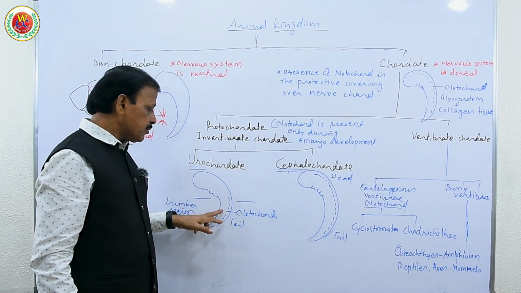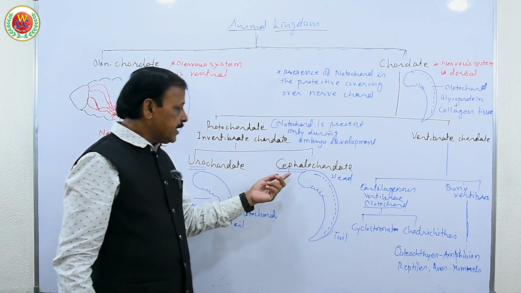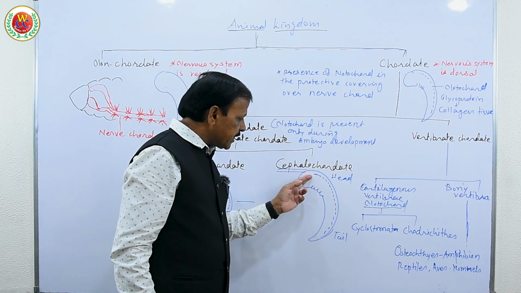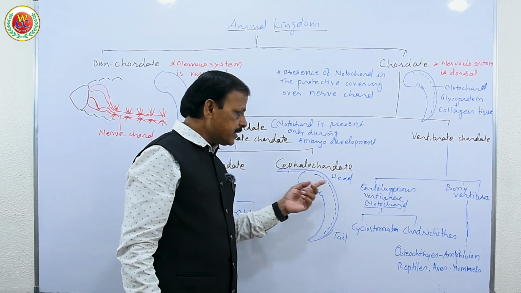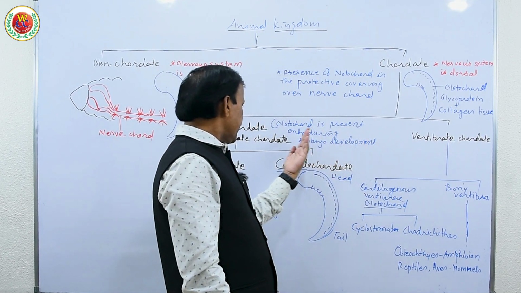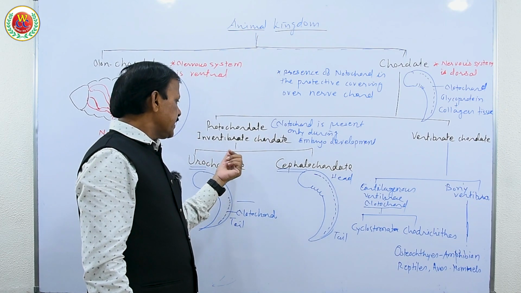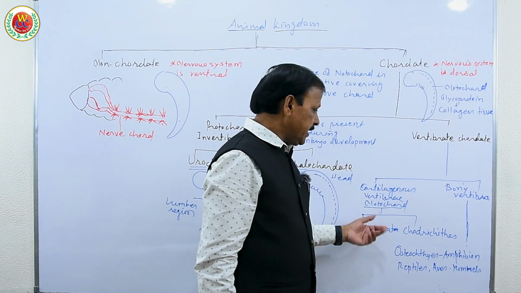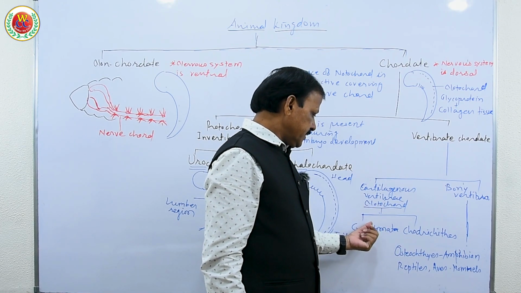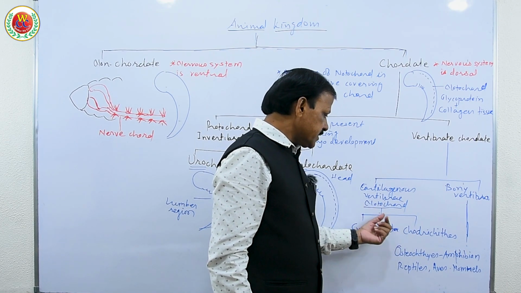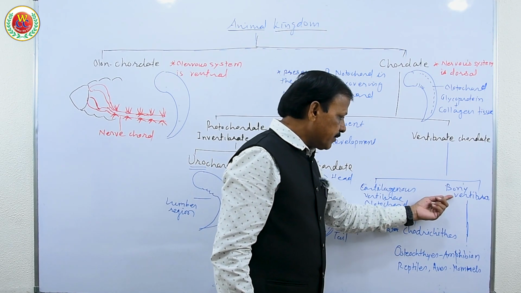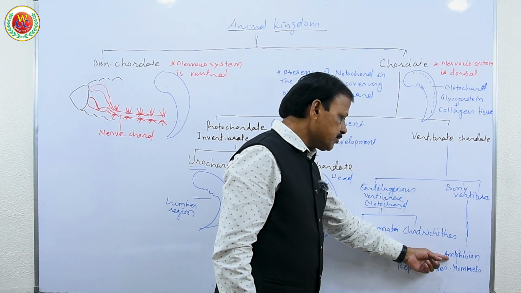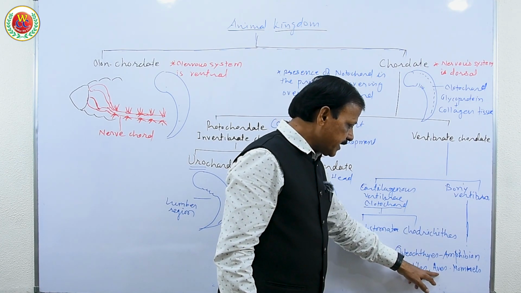Here is the embryo with notochord in the lumbar region in urochordata, and the embryo with notochord running right from head to tail in cephalochordate. As they are invertebrates, they have no vertebral column. These organisms have a vertebral column, and that vertebral column in cyclostomata and chondrichthyes is made up of cartilage, and here the vertebral column is made up of bone in osteichthyes, onward amphibians, reptiles, aves and